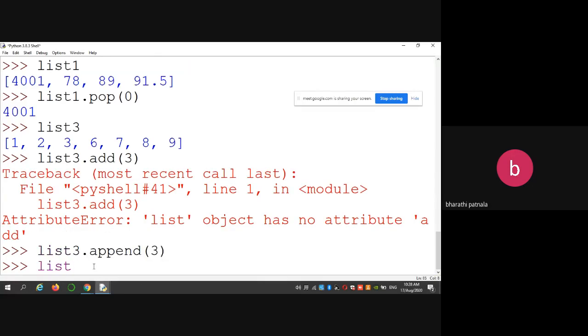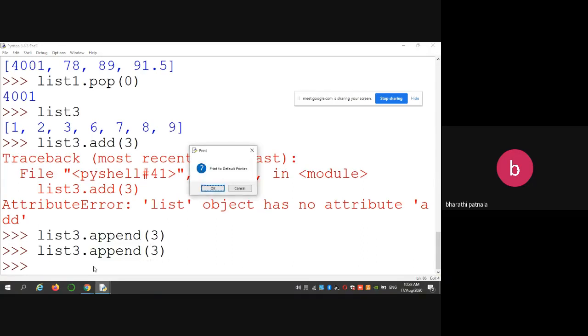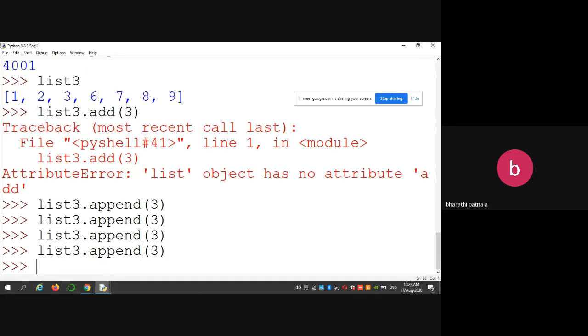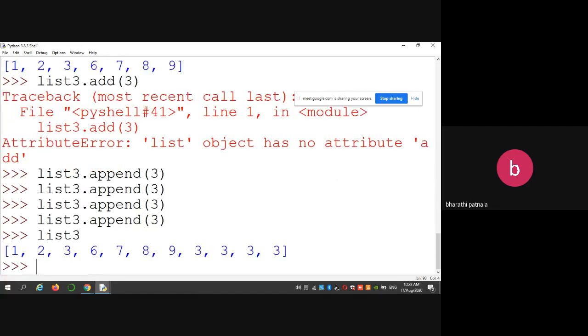I'm adding the same function again, so if you are using Alt P, the previous command will be executed now. Alt P is used to execute the previous command. Now check the list 3. So this is list 3. Now you want to count the occurrences of 3, then you can use list 3 dot count.